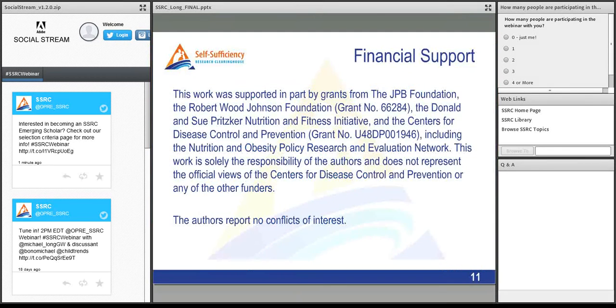Our work was funded by a range of foundations: Robert Wood Johnson Foundation, the Pritzker Foundation, the CDC, and primarily ongoing funding from the JPB Foundation.